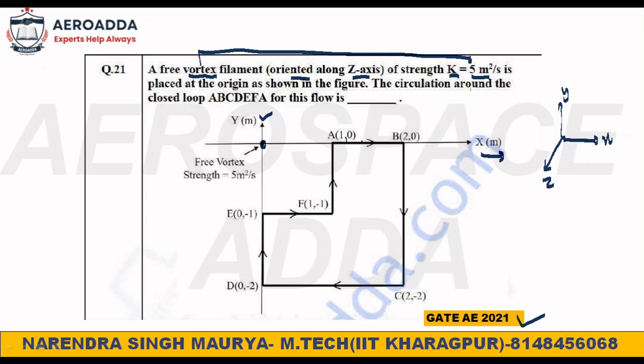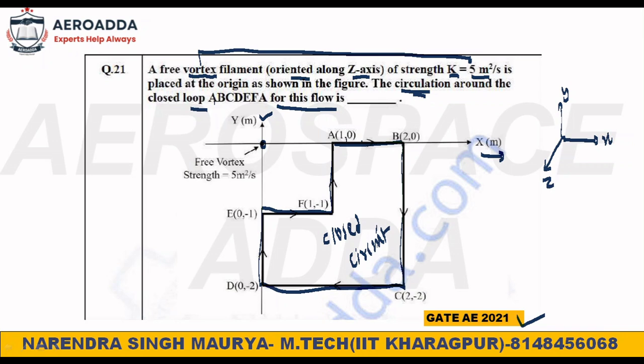Now they are asking for the circulation around the closed loop: a, b, c, d, e, f, and then again a. So it becomes a closed loop for this flow. The vortex strength K is 5 meter square per second, and they are asking what is the circulation for this closed circuit.